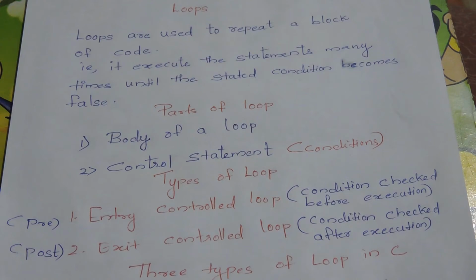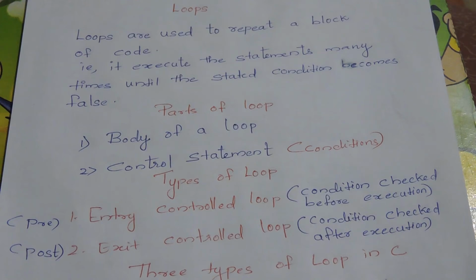So next is types of loops. There are mainly two types of loops in C. First one is entry control loop and next is exit control loop. In the case of entry control loop, the condition is checked before execution. So first it will check the condition, and if the condition is true, then only it will execute the statement, that is pre. And in the case of exit control loop, it will execute the statement first, and after that only check the condition. So one time it will execute the statement, and the condition is checked after the execution, that is post.